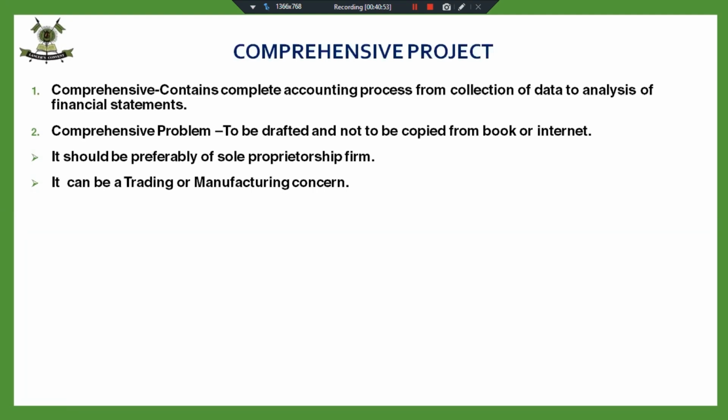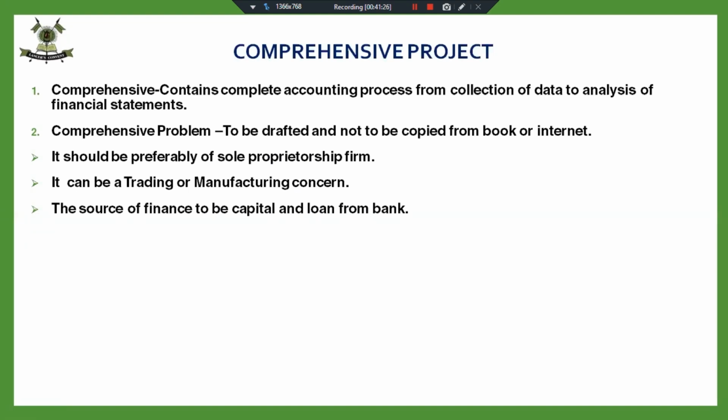So it has to be a trading or a manufacturing concern, and the source of finance can be capital and a loan from the bank. You have to take the loan element as a source of finance. It can be a loan from a friend as well, or a loan from parents or some relative, but the loan element should be there. I'm telling you these things because if you incorporate them, you will be able to do the ratio analysis and calculate all the ratios.